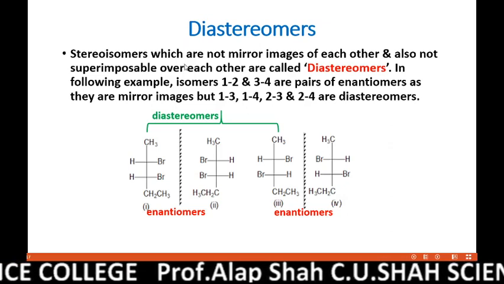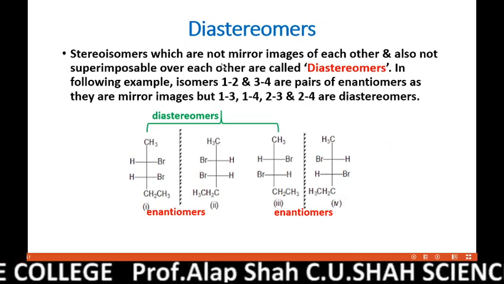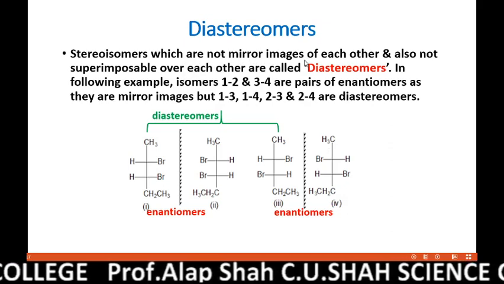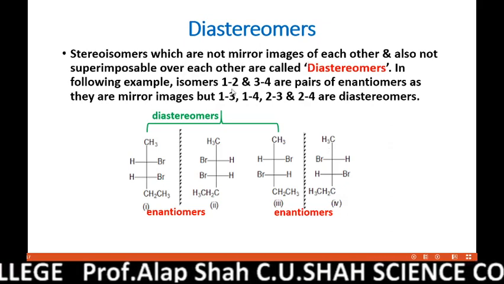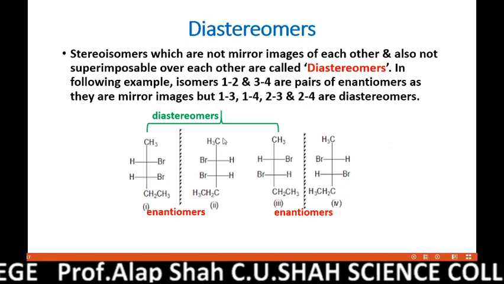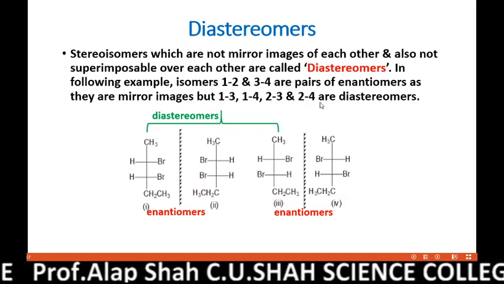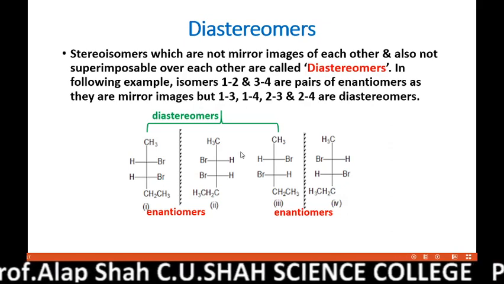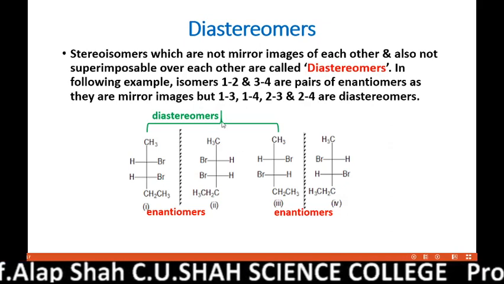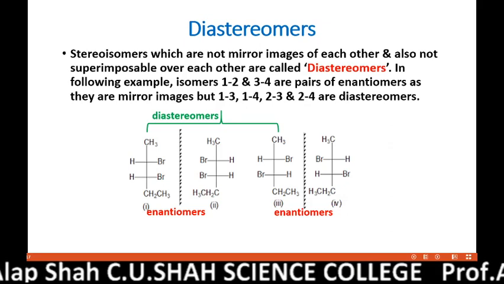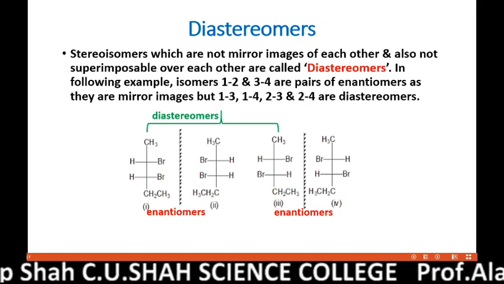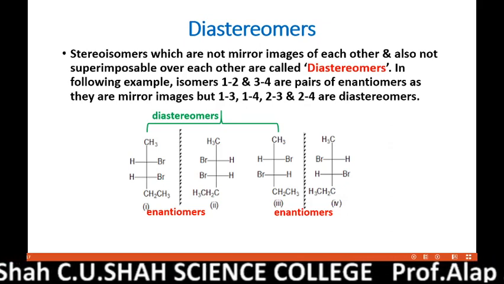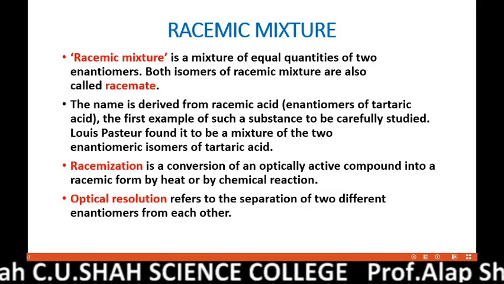So, stereoisomers which are not mirror images of each other and also not superimposable over each other are called diastereomers of each other. Diastereomers sometimes have some properties different, but enantiomers always have all the properties the same.